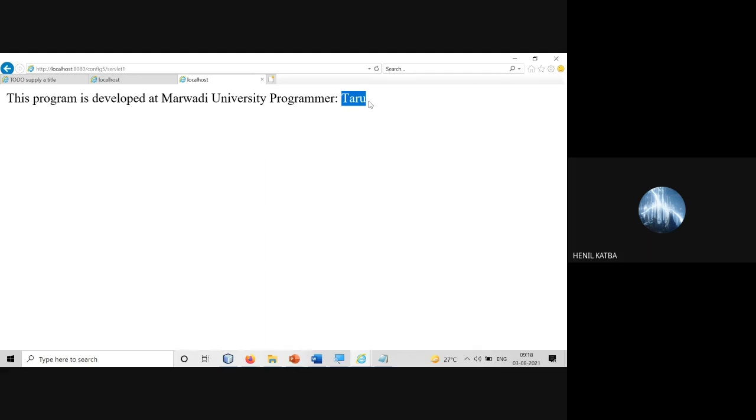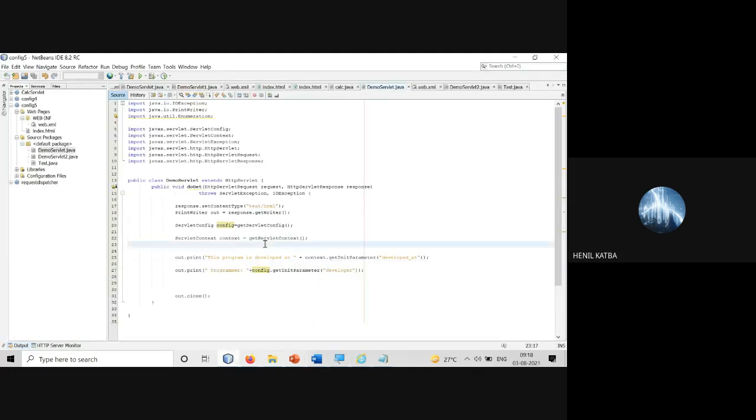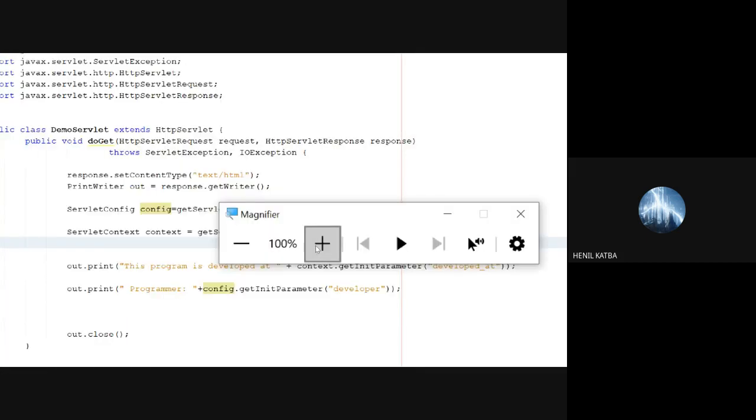Any question, any doubt? The importance is explained, so that we don't have to change it in many places. We should not change it. Suppose driver name. This is step 1. Then you can read the driver name in a string variable, the way we read over here. We have read the variable context developed at.